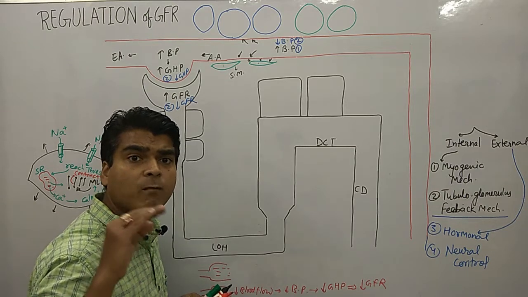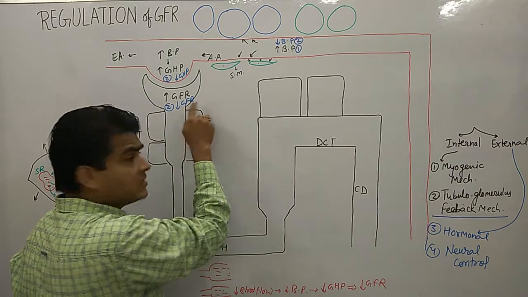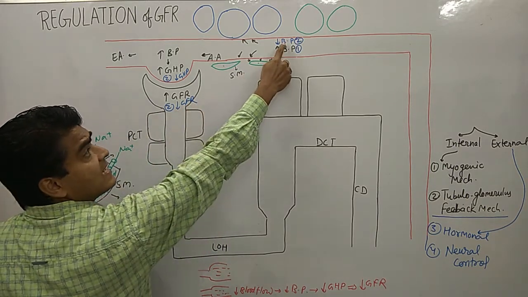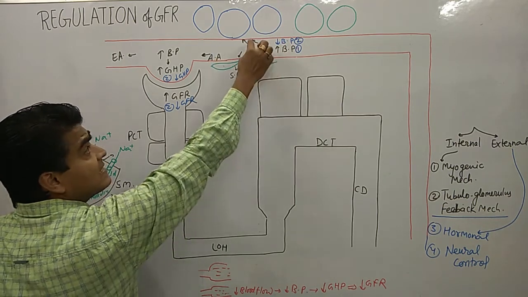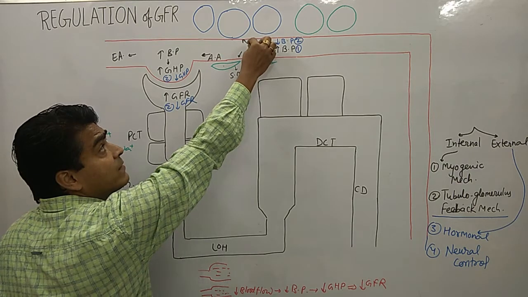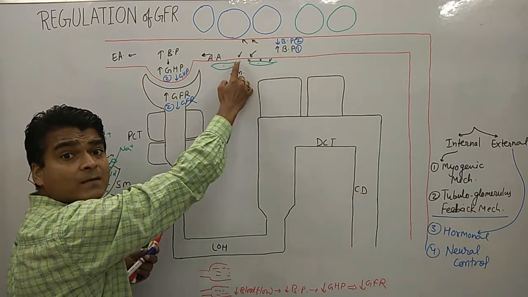So now the body tries to increase the GFR, reaching it to the optimum level. This is the aim of the urinary system now. So what will the urinary system do if there is a decrease in the BP? Decrease in BP means there is less hydrostatic pressure. Due to less hydrostatic pressure, there is less amount of stretching.